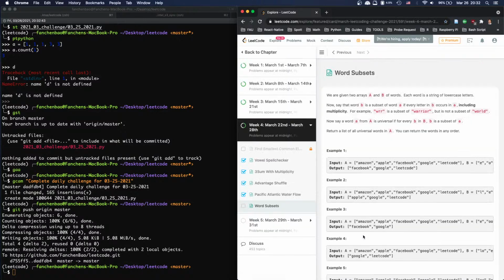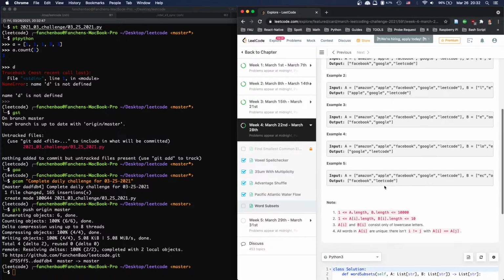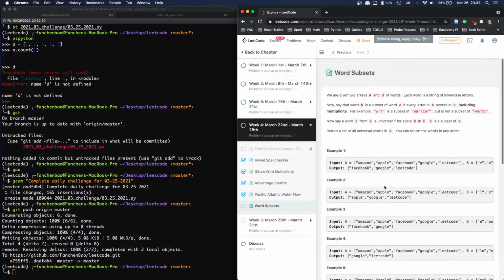Word subsets. Ooh, I don't feel good about this. Let's take a look. We're given two arrays, A and B. LeetCode aligns itself with all the other companies, right? Each word is a string of lowercase letters. Now say that word B is a subset of word A